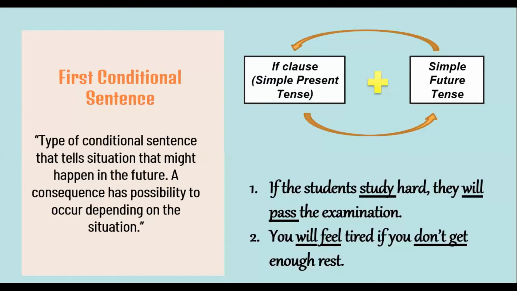Now let's have a look for the other example. You will feel tired if you don't get enough rest. So this is also kind of first conditional sentence that give a possibility, a situation that might happen in the future. Pada kalimat kedua ini, menyatakan bahwa kamu akan merasa lelah jika kamu tidak istirahat yang cukup. Dan ini merupakan sebuah contoh kalimat pengandaian yang bisa saja akan terjadi di masa depan. It depends on the situation, tergantung dengan situasi yang terjadi.